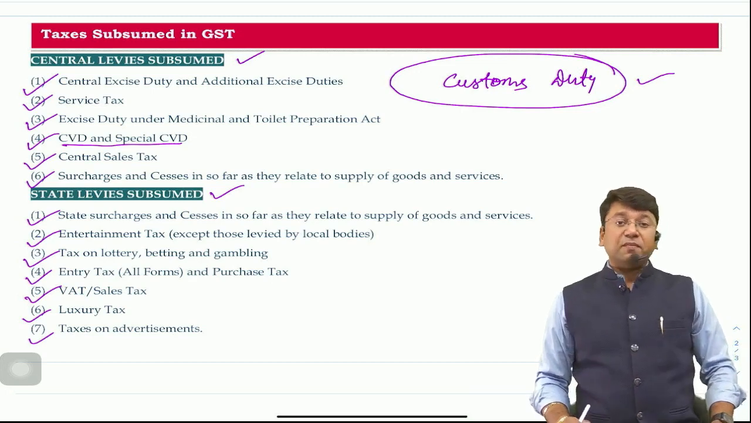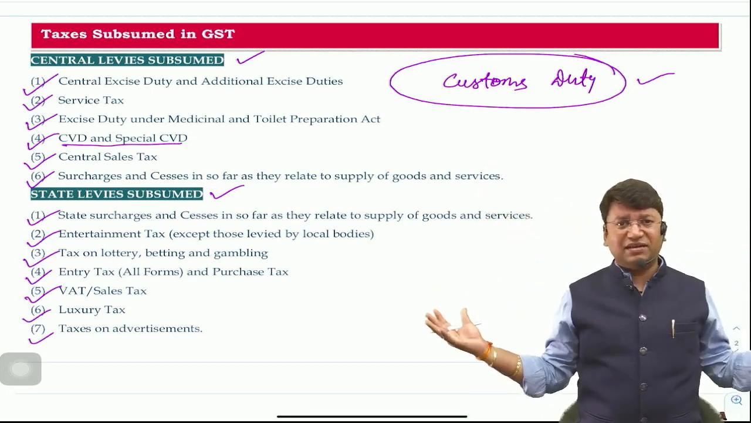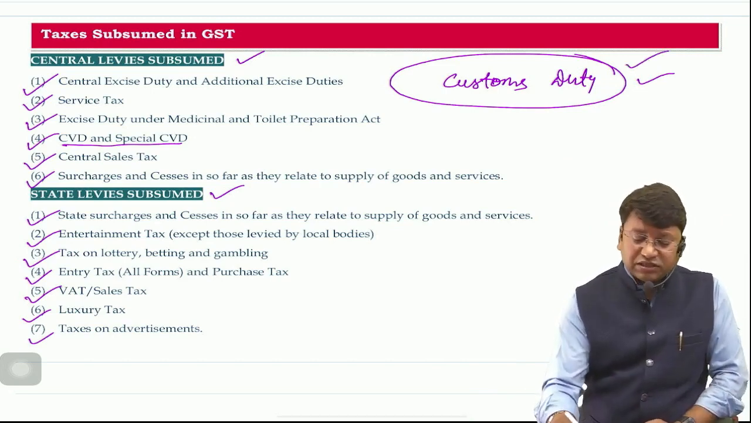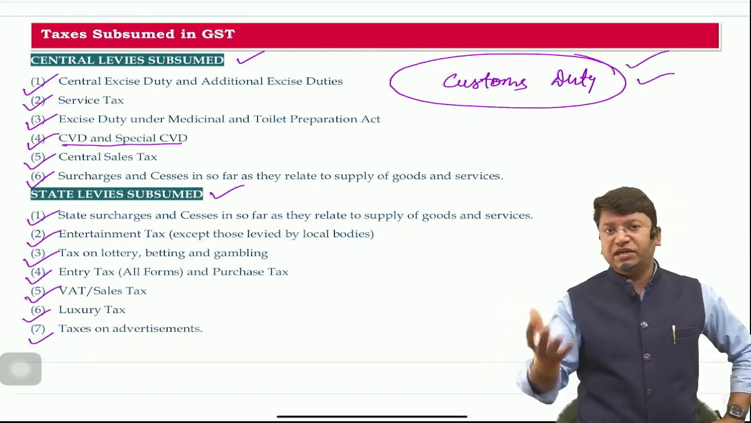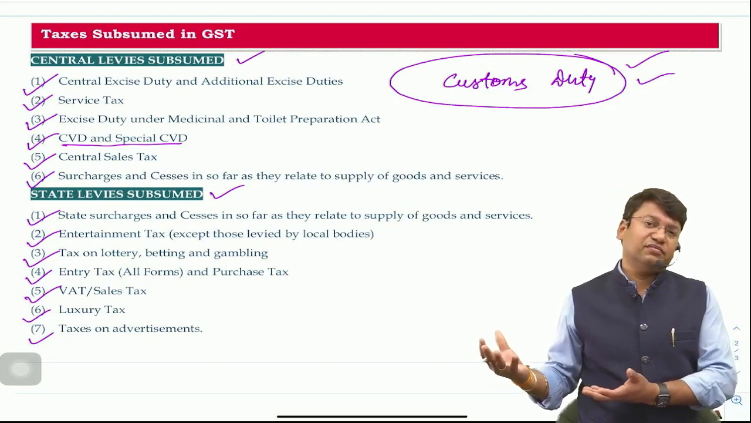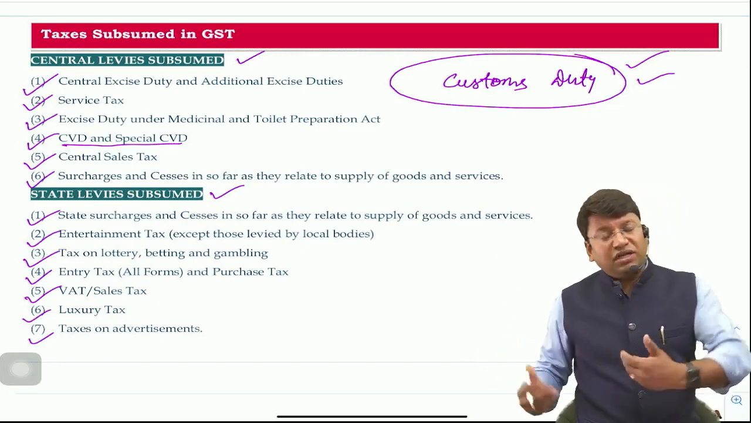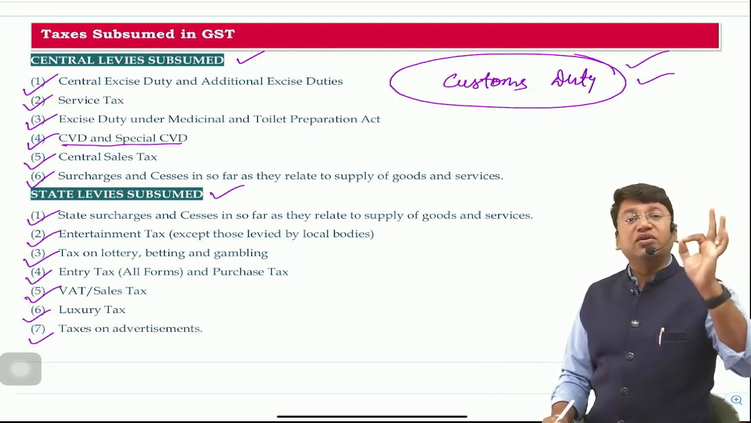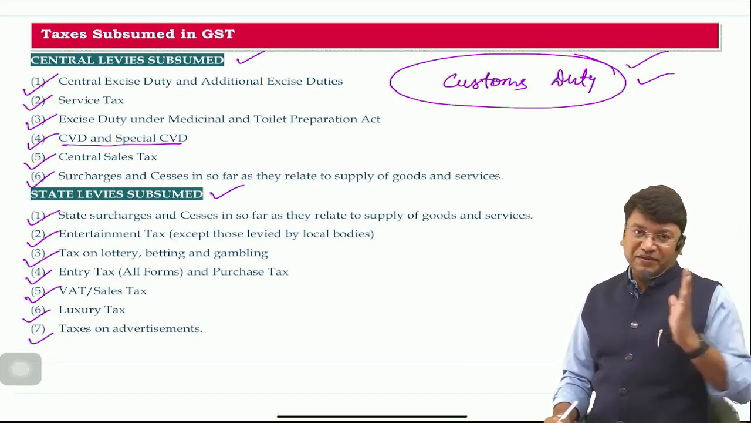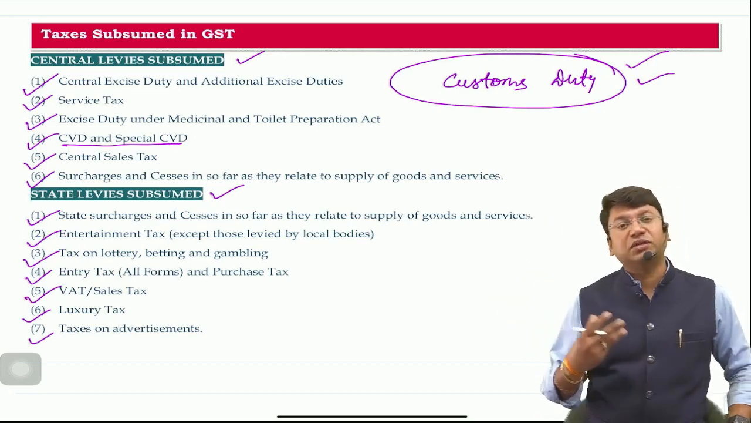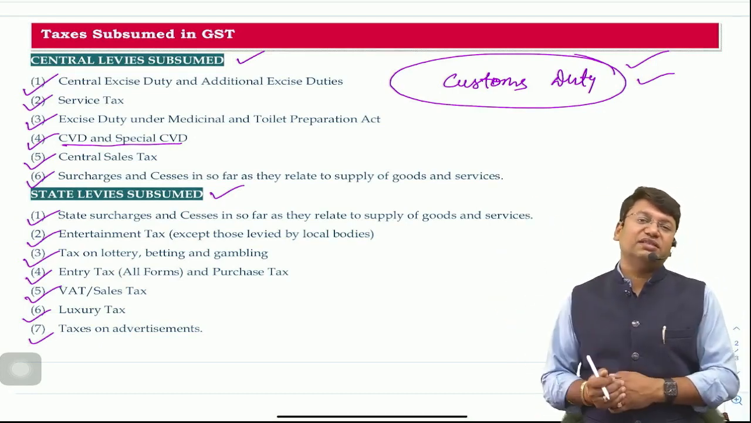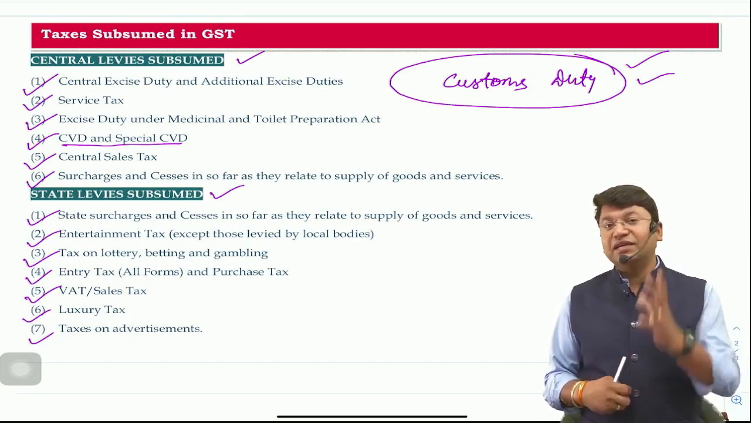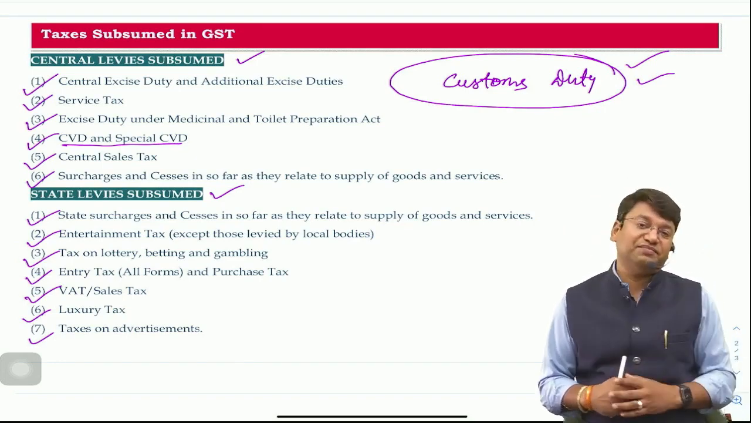But sir, all the taxes which are levied by the central government and state governments are not subsumed. For example, customs duty is not subsumed. State governments have revenue from stamp duty, toll tax, and road taxes. There are some other taxes also which are not subsumed in GST. So these are the list of taxes which got subsumed in GST. These are many central and state taxes, which were the major revenue of the state and central governments, and they got subsumed in GST.